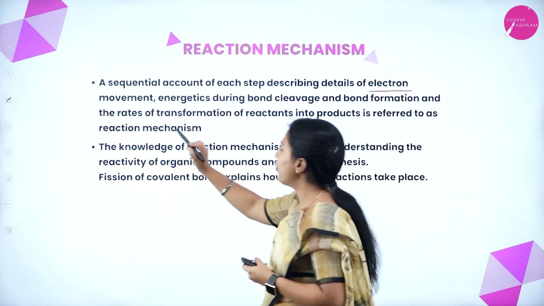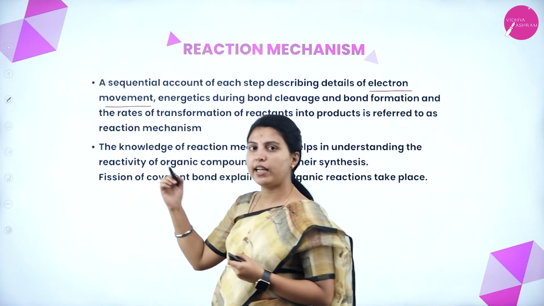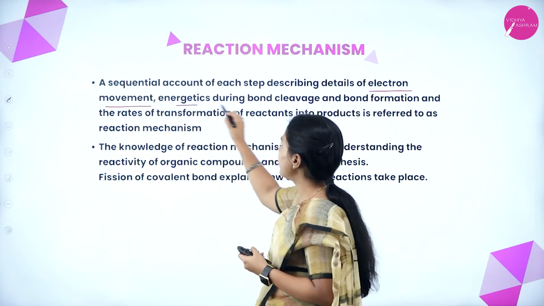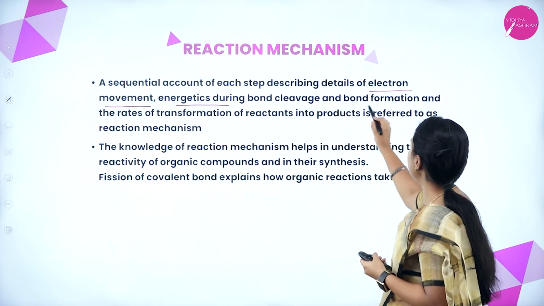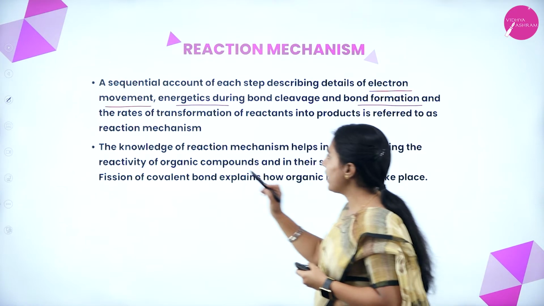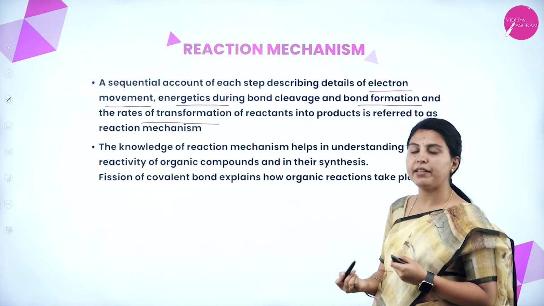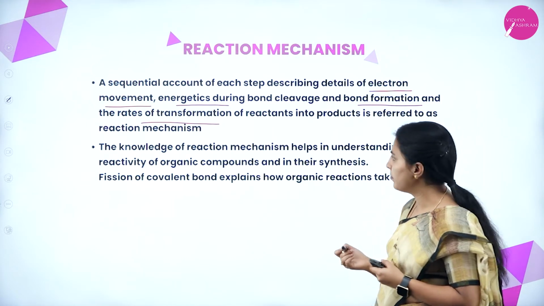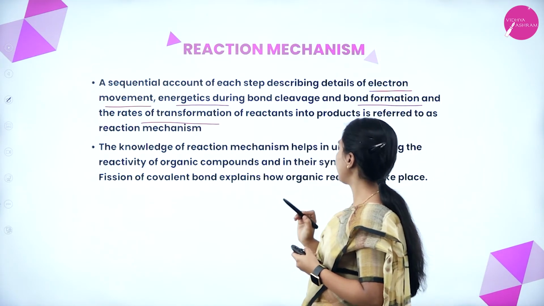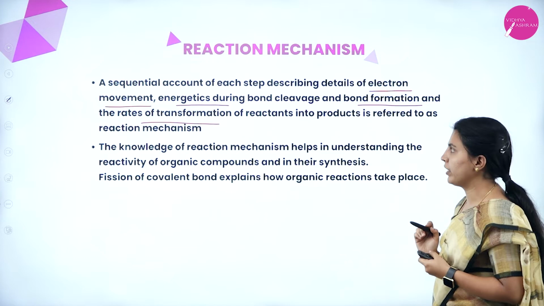Electron movement, from one electron to another. Energetics during bond cleavage and bond formation, and the rates of transformation. Here in chemistry, rate means nothing but time. Okay. Rates of transformation of reactants into products is referred to.